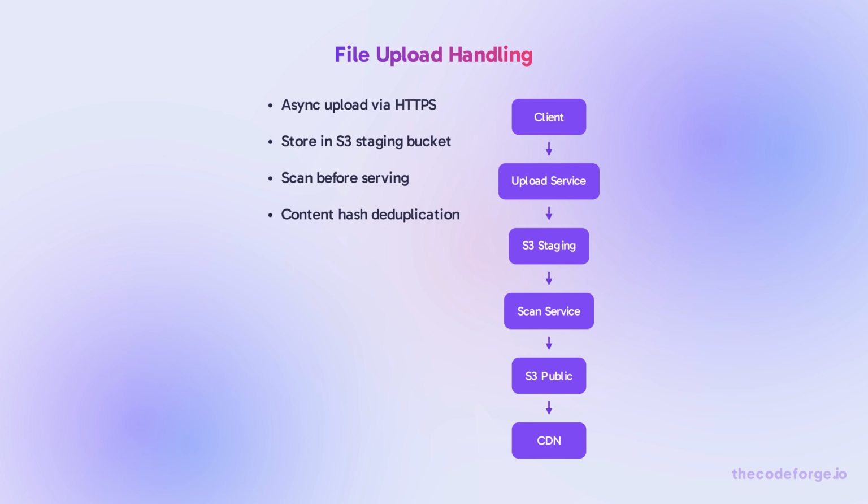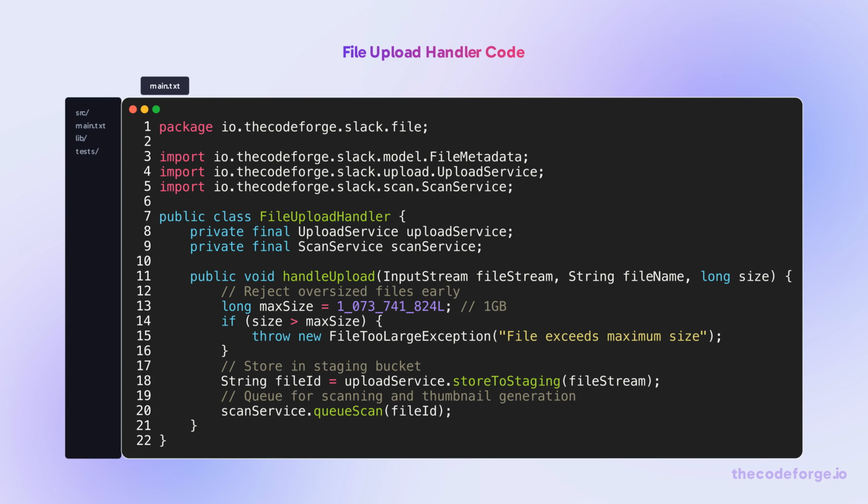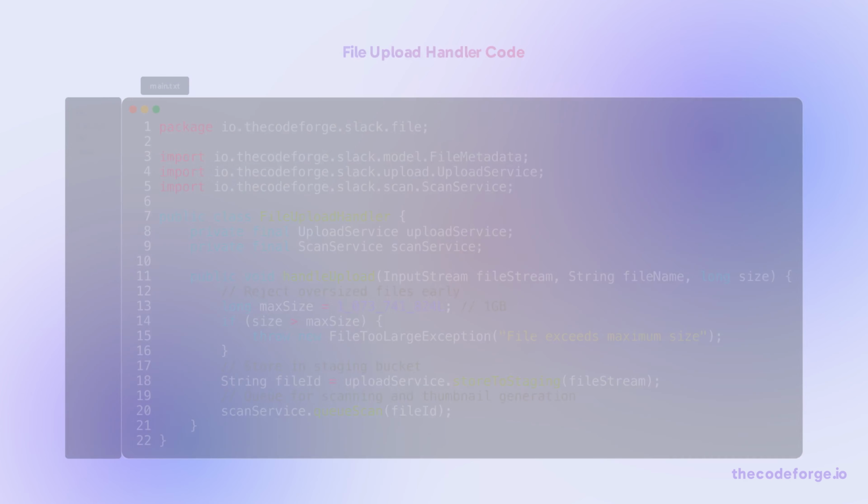File uploads are isolated from message delivery. Files are stored in a staging bucket, scanned for malware, then moved to a public bucket. Thumbnails are generated after scanning passes. The upload handler rejects oversized files early, stores the file in a staging bucket, and queues it for scanning. This prevents malicious files from being served before scanning.